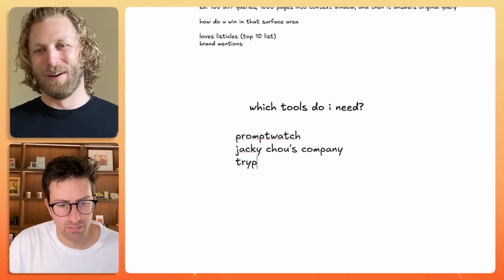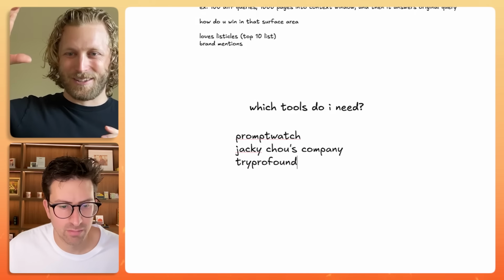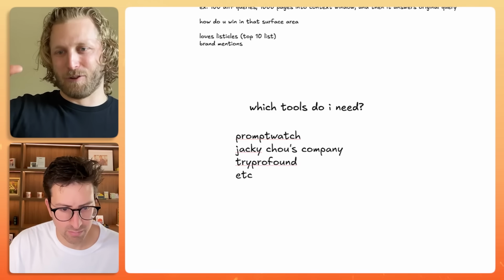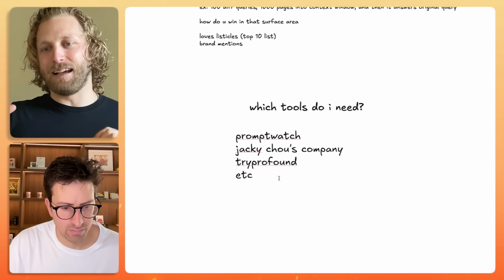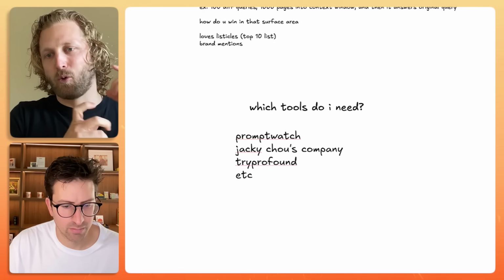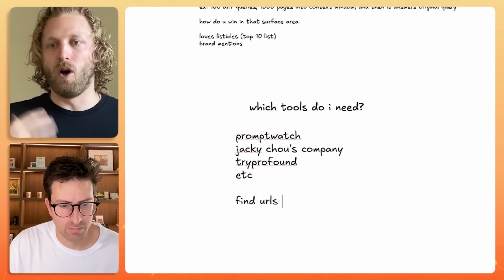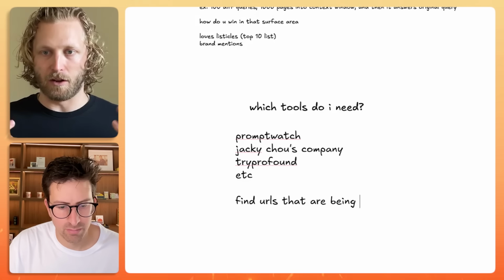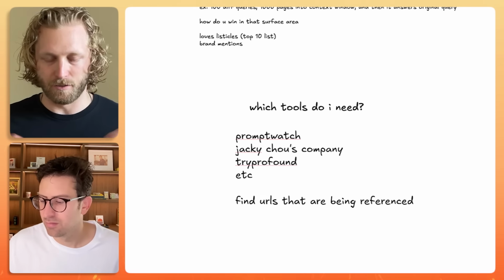All you're looking for is the URLs that are being referenced by the AI search for queries that are related to your product. So all of these products do almost really similar things.